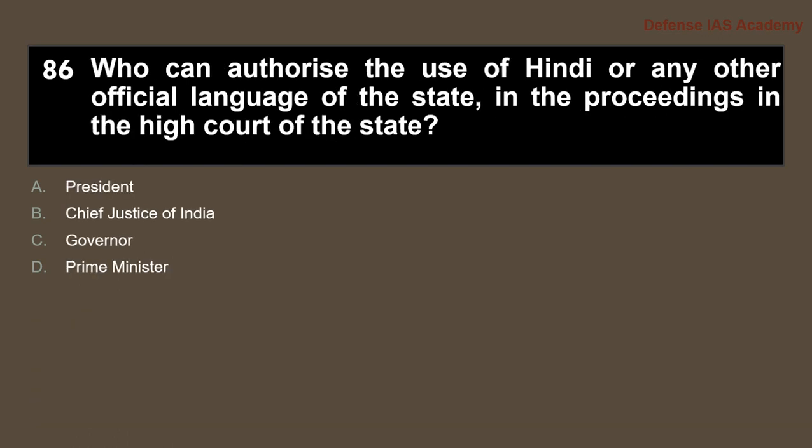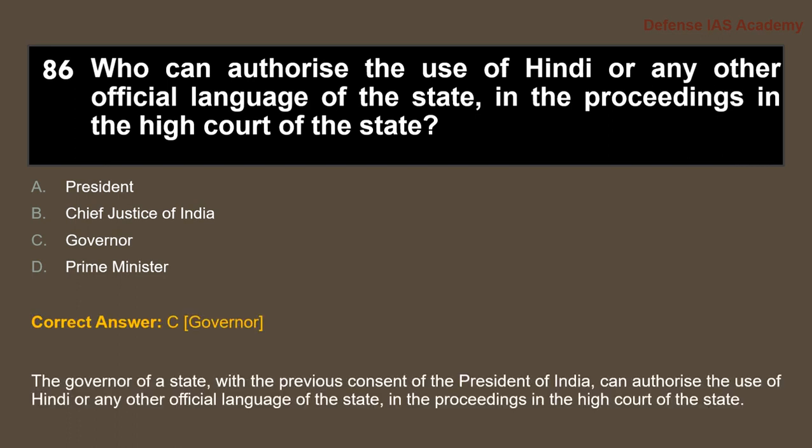Next is, who can authorize the use of Hindi or any other official language of the state in the proceedings in the High Court of the state? Answer is option C, Governor. So the Governor of the state with the previous consent of the President of India. So it's not his decision alone. He needs the consent from President of India too. With the previous consent of President of India, he can authorize the use of Hindi or any other official language of the state in the proceedings of High Court of the state.